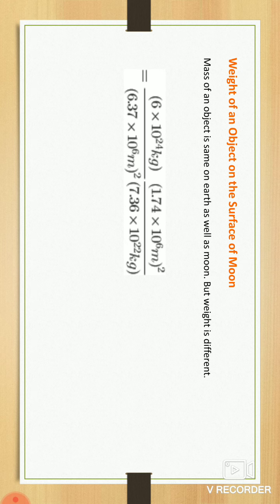Earth mass is 6 into 10 raised to 24 kg; 1.74 into 10 raised to 6 meter; 6.37 into 10 raised to 6 meter; moon mass 7.36 into 10 raised to 22 kg. Okay, that was explained in our class.